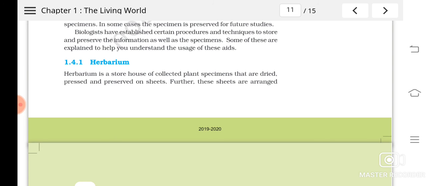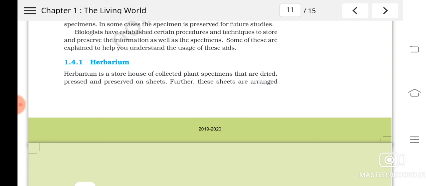So herbarium is the dried plants and its parts. They are the storehouse of collected plant specimens that are dried, pressed and preserved on sheets. So you would have made any leaves herbarium and all.